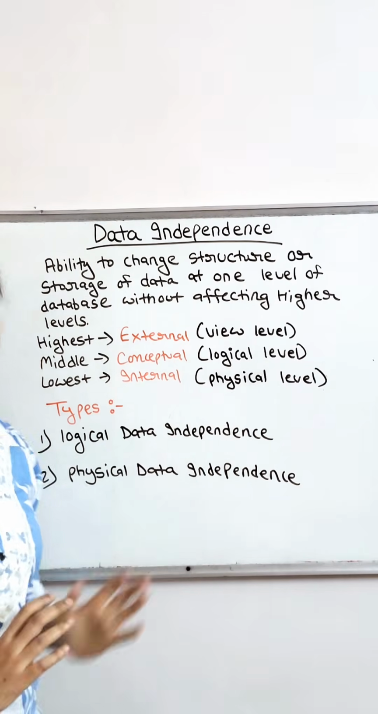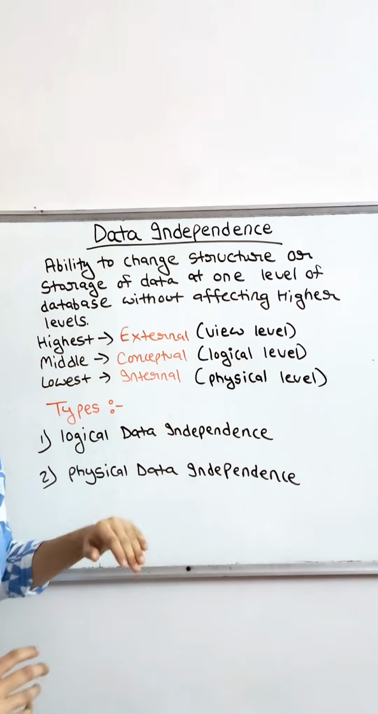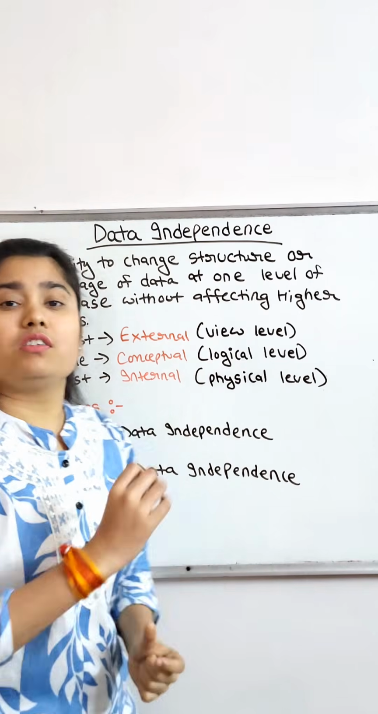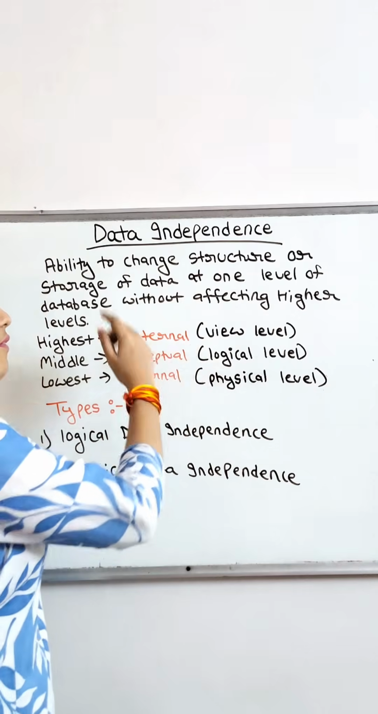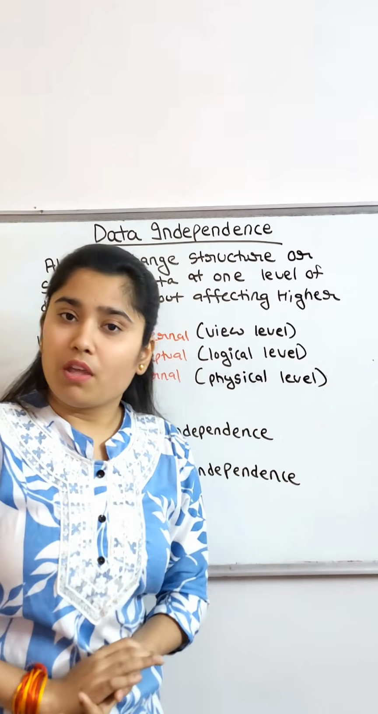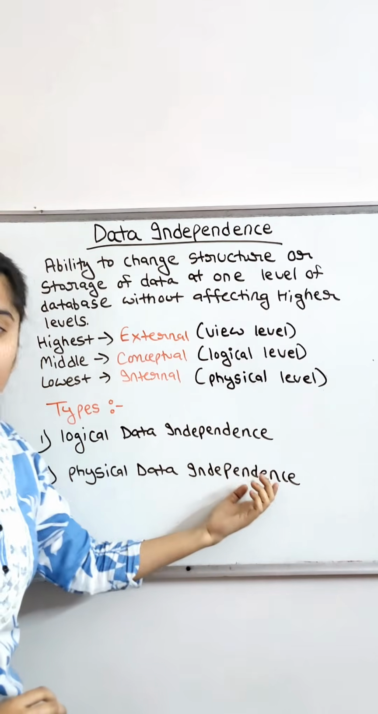Logical data independence means that, see, it is the logical level. So if we make any changes in the logical level, the higher level, which is the view level or the external level, will not get affected. Okay, this is the logical data independence.